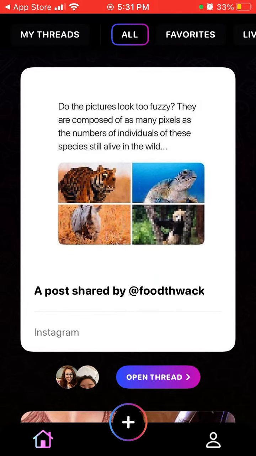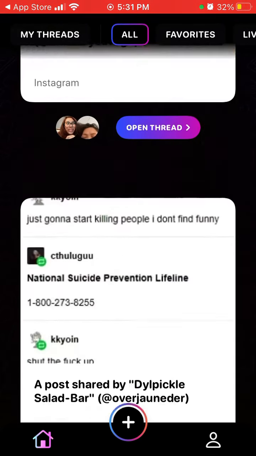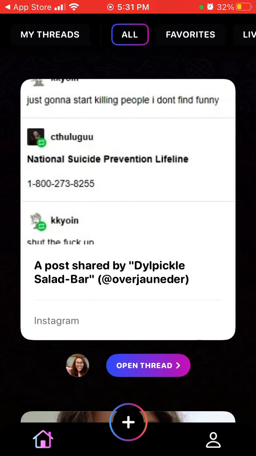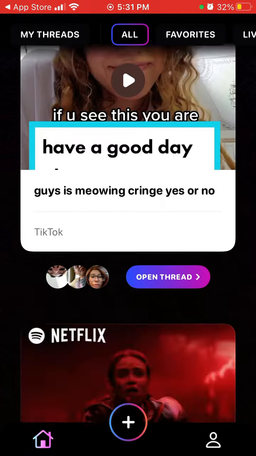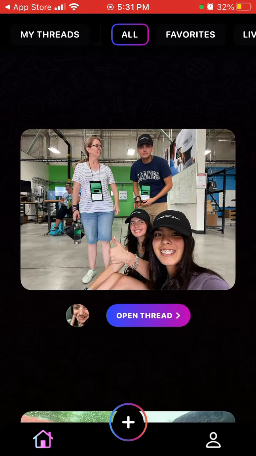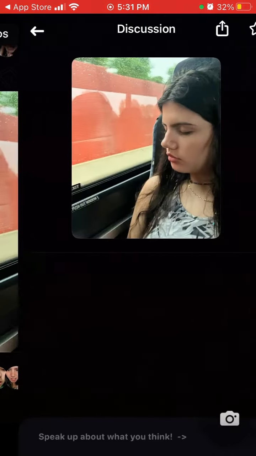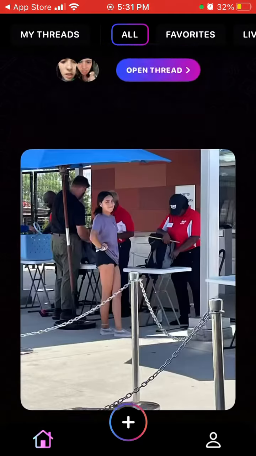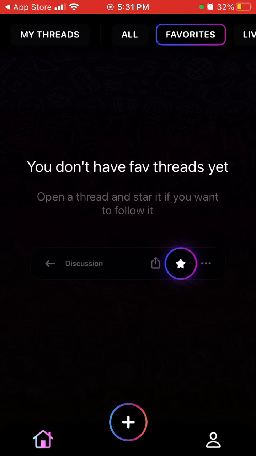Do the pictures look too fuzzy? And then yeah, you can just open that. So basically that's the whole idea of the app, that you are just discussing all these threads, either some TV show, some meme, some photo and stuff like that. So interesting concept for the app.